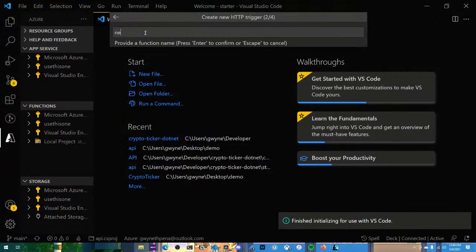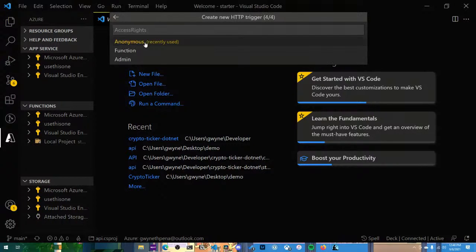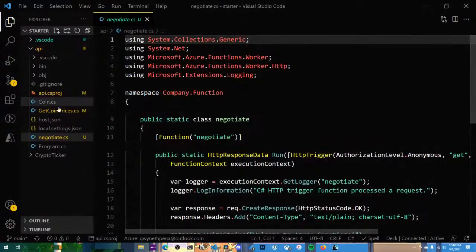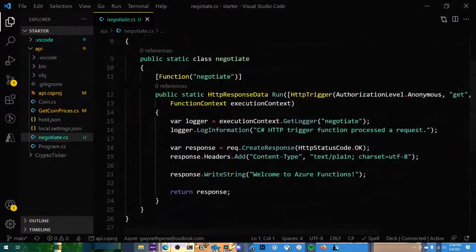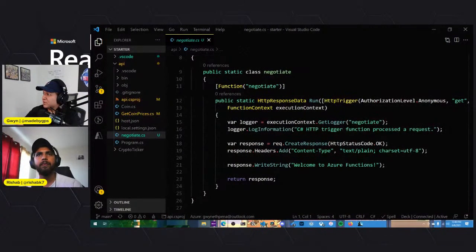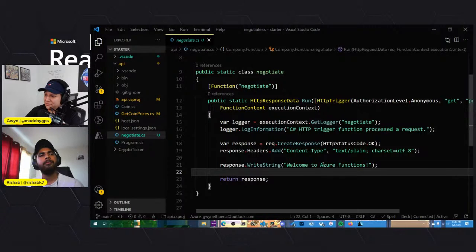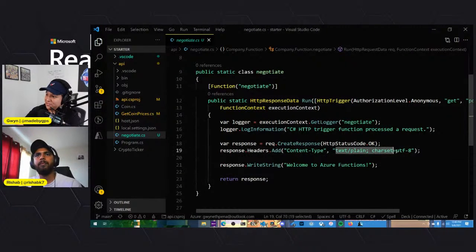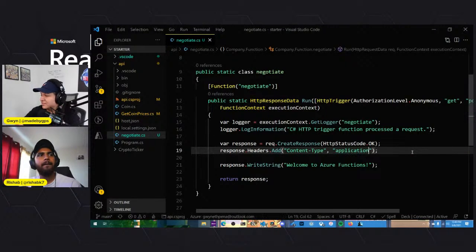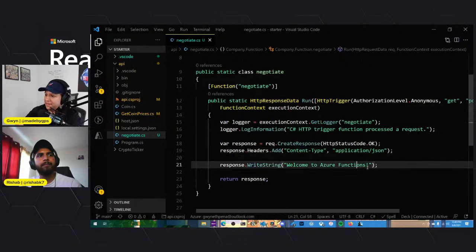Here it should be negotiate. Nice. Thanks, Rishab. What would I do without you? Anonymous. Oh, this is fine. Okay, great. So now we're going to create that negotiate in here. This one is actually pretty straightforward as well, because you really don't have to change anything, except you have to change this because it's not text. We're expecting JSON. Yep. So we'll do application/JSON, and then instead of giving this generic welcome to Azure Functions, we'll switch this to do that there.